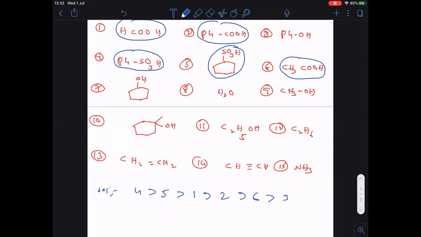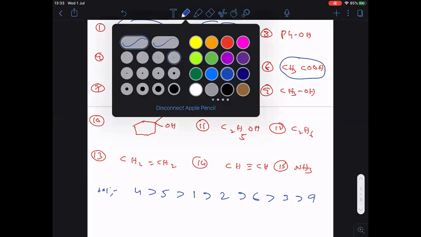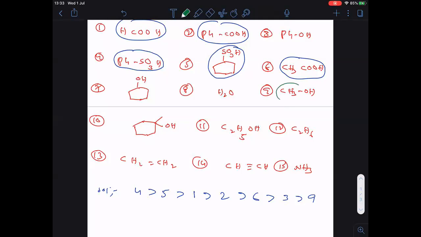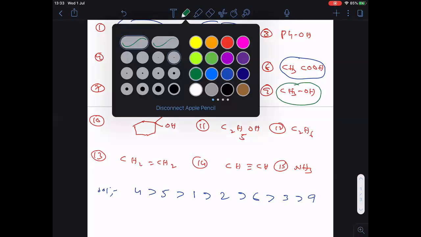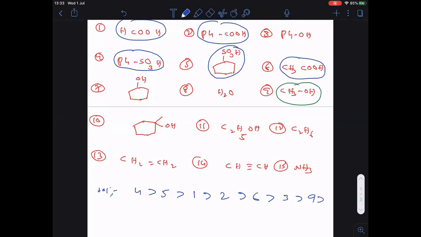Clear? Then alcohols will come. Okay. Primary alcohols, first of all. Remember everyone, among the primary alcohols, methanol, CH3OH, is the only alcohol which is stronger than water. So after 9, what happened? 8 will come.